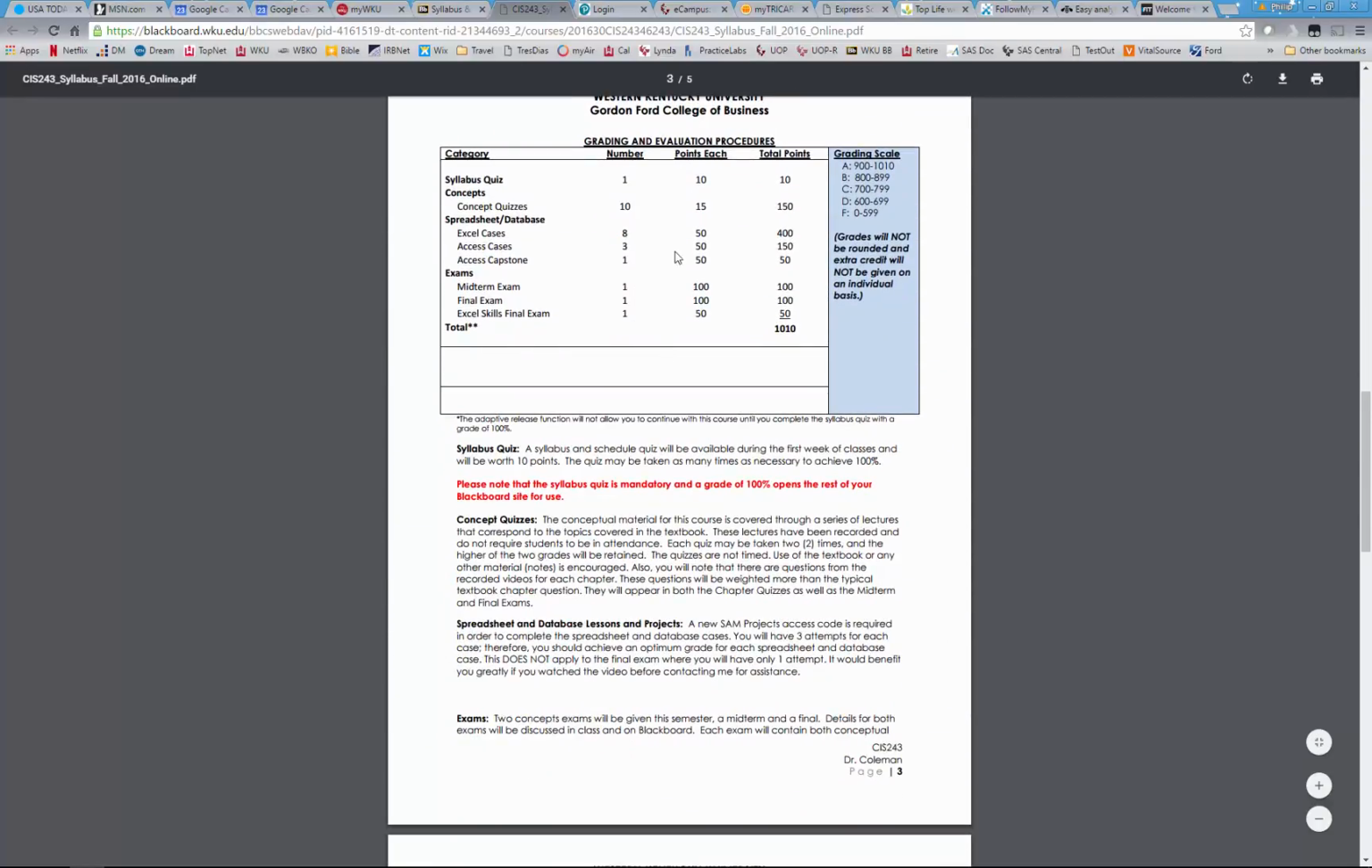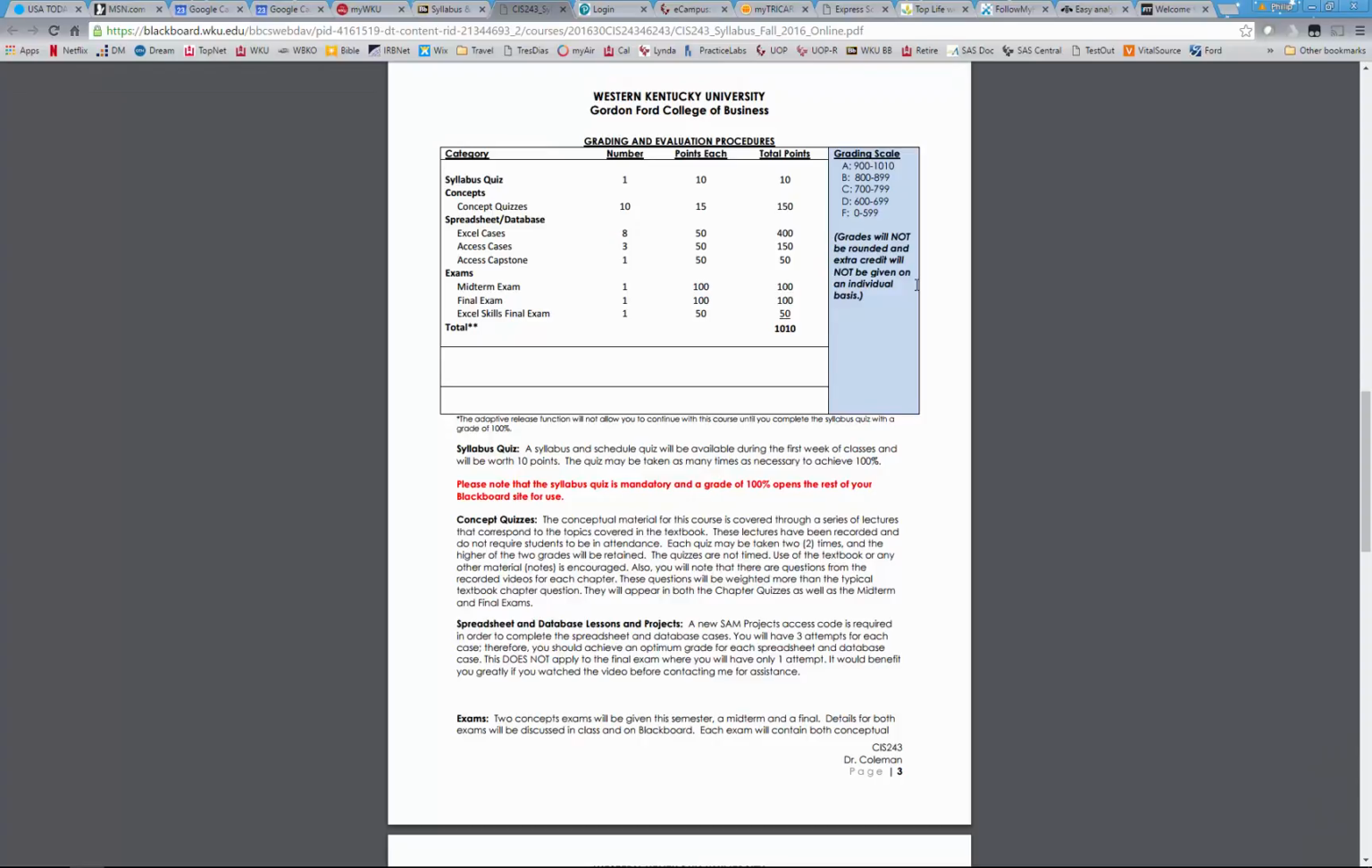Assurance of learning, I'm not going to read to you. You're probably interested in this. This course is based on 1,000 points. It is a points-based, not a percentage-based system. So if you earn 899 points, that's usually a very good B, about the best B you can get without earning an A.